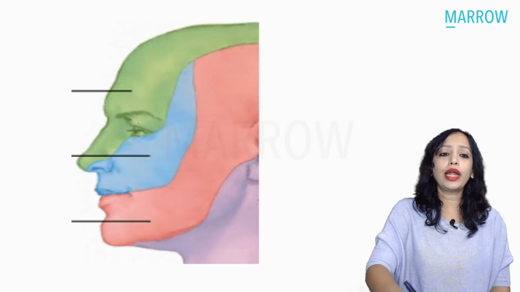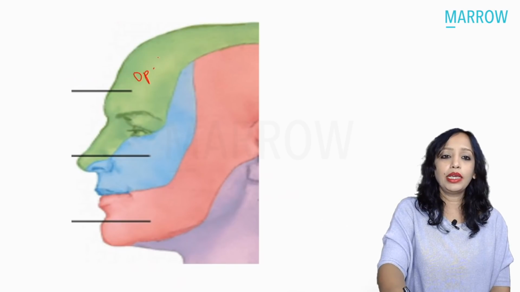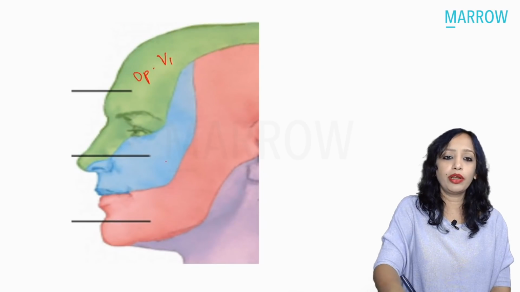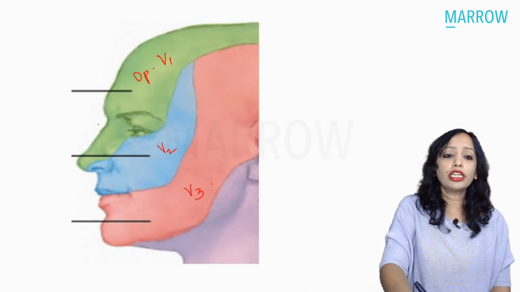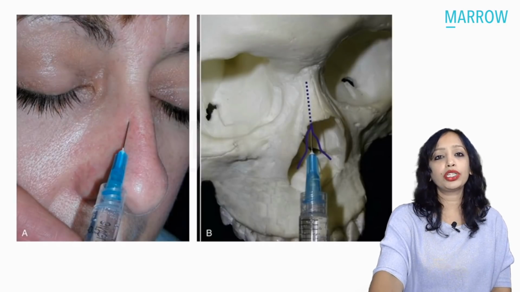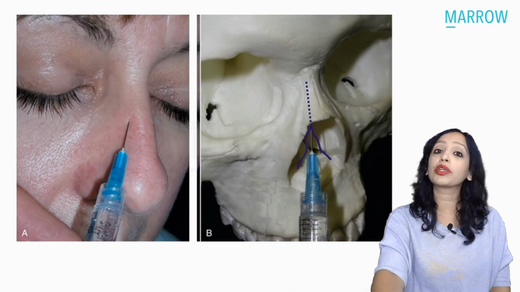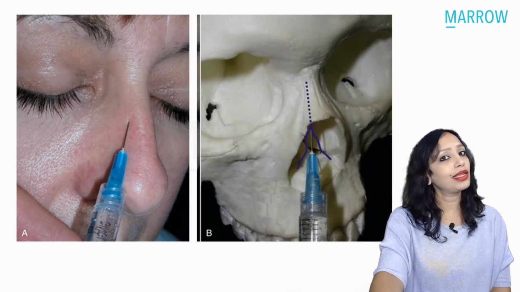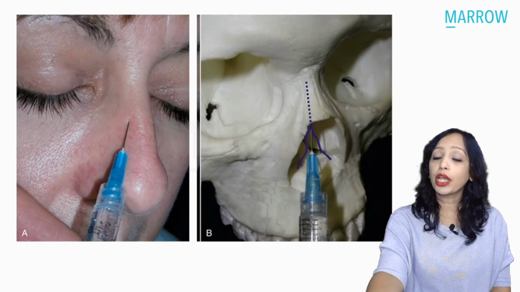We know that the green is the ophthalmic, the first branch of the trigeminal, V1. This is the maxillary, and this is the mandibular, right? Here this part is the infratrochlear of the external nose, and this lower part is the external nasal branch of the anterior ethmoidal. So if this picture is given to you and you are asked which nerve is being anesthetized, this was exactly the picture given last year. Which nerve is this? This is the external nasal. If external nasal is not given in the choices, then what can be the choice? Anterior ethmoidal nerve. Okay.